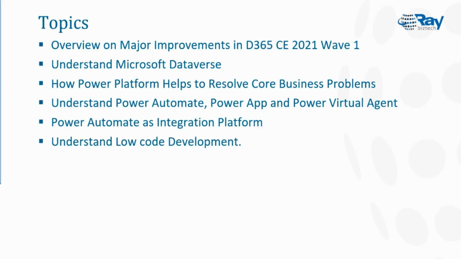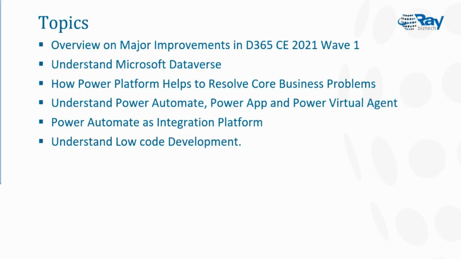Especially on the application front, lots of improvements have happened. These are the modules that benefited from the new Wave One updates: marketing, sales, service, finance and operations, human resources, commerce, fraud protection, and Business Central.